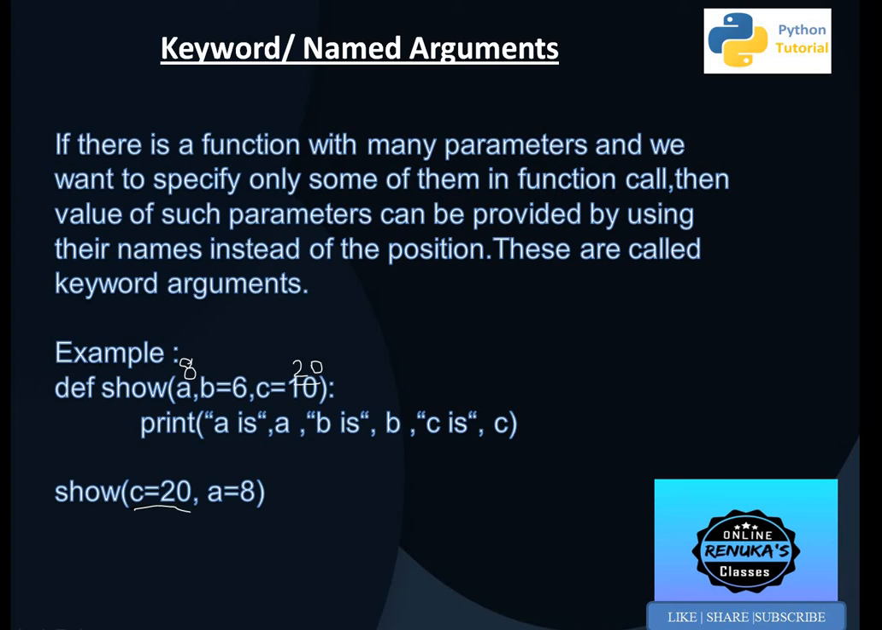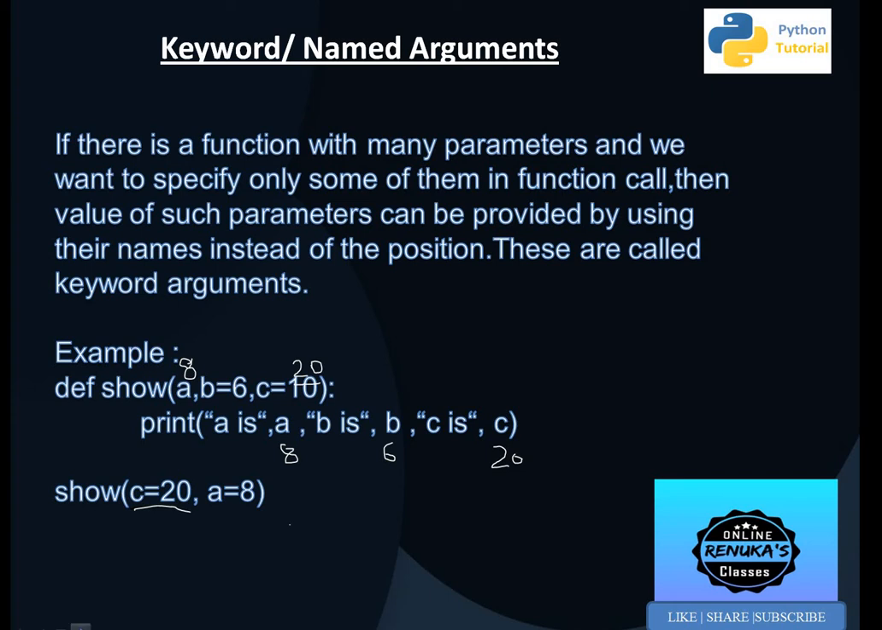So what should be the output? A is 8, b is 6 and c is 20. So this should be the output, and this is how keyword arguments work. Keyword arguments means if we have many parameters and we don't want to mention the arguments for each parameter, in that case we use keyword arguments or named arguments. Whatever value we want to give to whichever parameter, only that name we mention, and order or sequence is also not mandatory. You can write in any order.